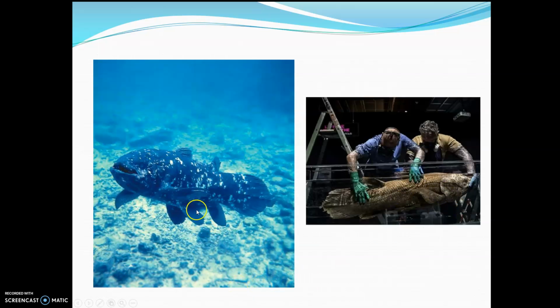So this on the left is a coelacanth in its natural environment. Population numbers still are not great, but they are noticing more of them in those different areas off the coast of Africa. This is one that was preserved and then put in, of course, in the Smithsonian or in a museum of some sort. But you can see its massive size. So this is the only living member of those lobe-finned fish.